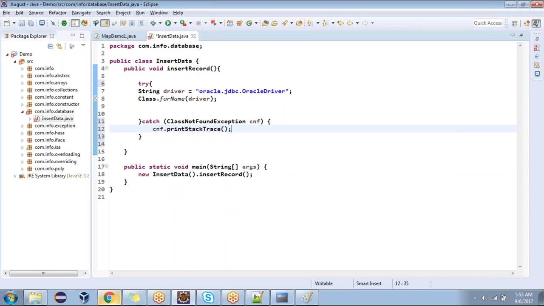What is the advantage of this? The advantage is it displays the entire exception clearly, step by step. One more method is called getMessage. As I showed you, it displays only the particular message. You can write System.out.println also: driver not loaded.